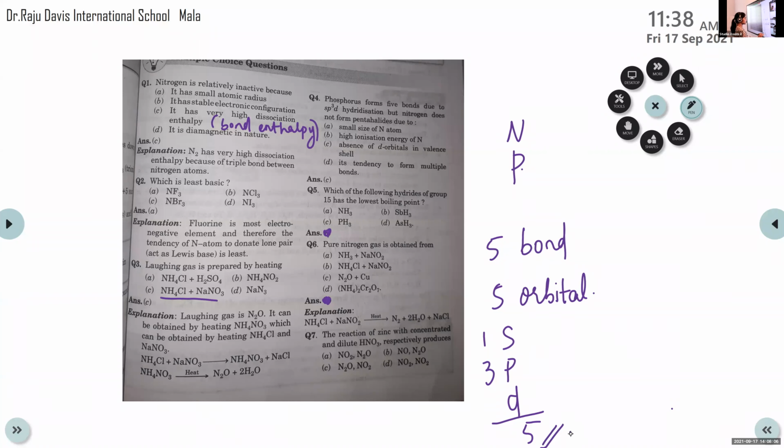In the case of nitrogen, this d orbital is absent. Only s and p are there. So the maximum covalency of nitrogen is 4. It can form tetrahalide but cannot form pentahalide. Clear? sp3d hybridization is there. Okay, that's it.